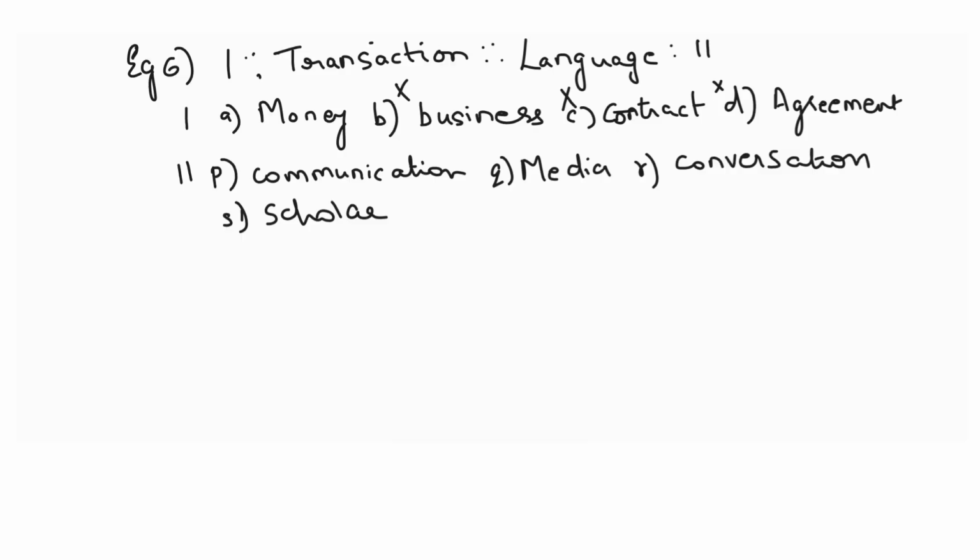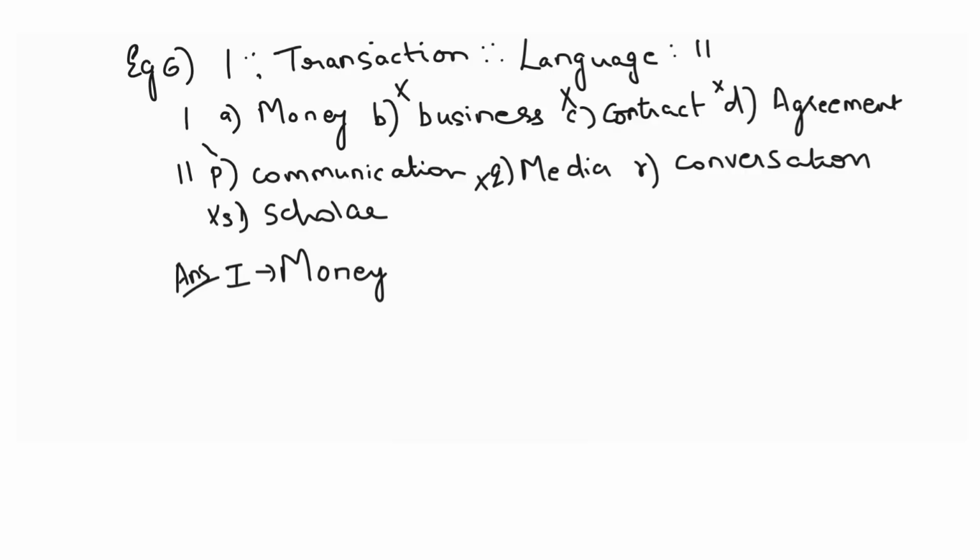So if we take money and transaction here, what is the relationship? Money is used for making a transaction. A transaction cannot be done without money, right? In the same way, what cannot be done without a language? A scholar? No. Media? No. Communication?